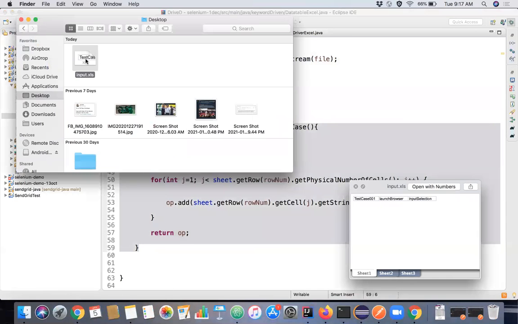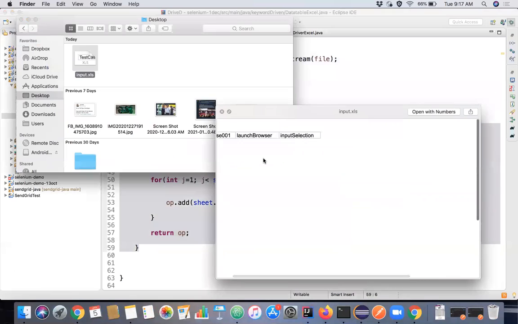In this Excel sheet itself, generally what people will do is have one more column after the test case name, execute yes or no. So you read the test case name, you read the execute yes or no. If the execute is yes only, then you take all these methods and read them and return the array list. So if the execute is no, you don't have to read the particular row at all. Since you are driving everything from the Excel sheet, in this kind of design, people will keep this execute yes or no in the Excel sheet itself.